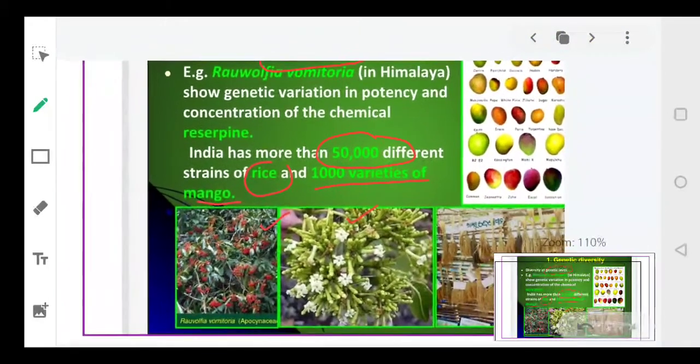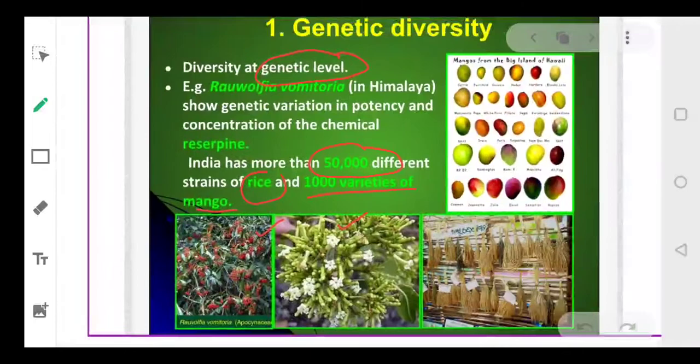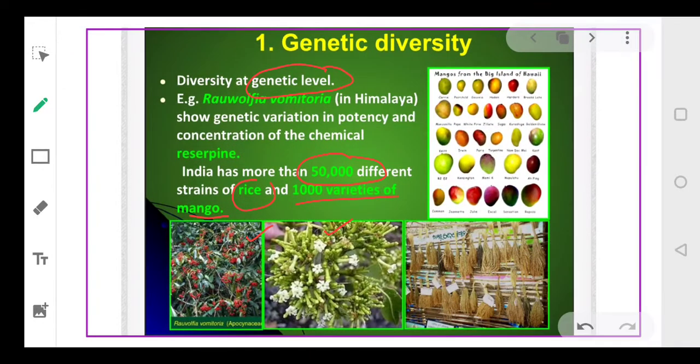Both of these plants, these flowers, have a specific kind of chemical found in them. There's a variation in the concentration of this chemical, reserpine, and depending upon the concentration there are different kinds of flowers also. So we have approximately 50,000 strains of rice, 10,000 strains of mangoes, and then a huge variation in the chemical which is found in the flower Rauwolfia vomitoria.